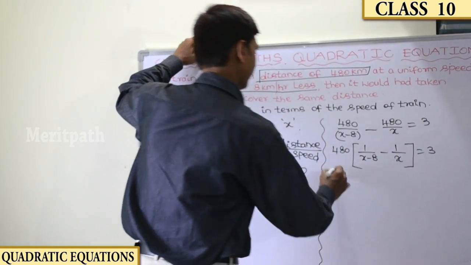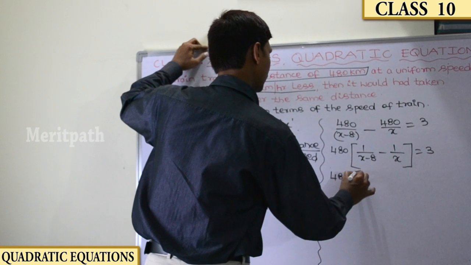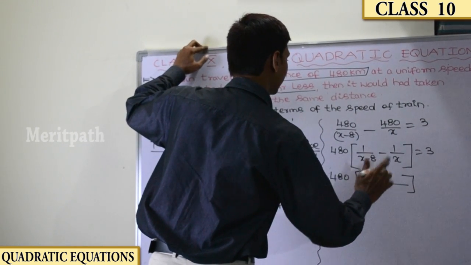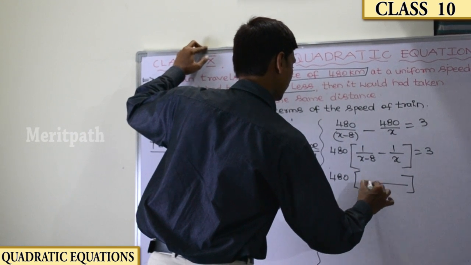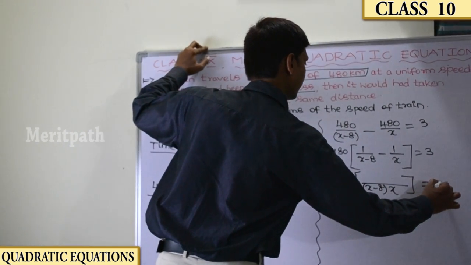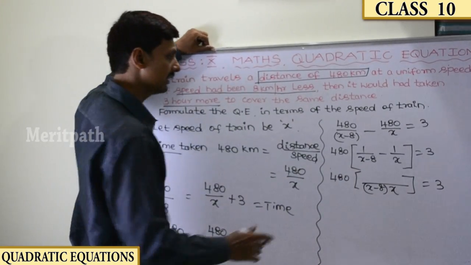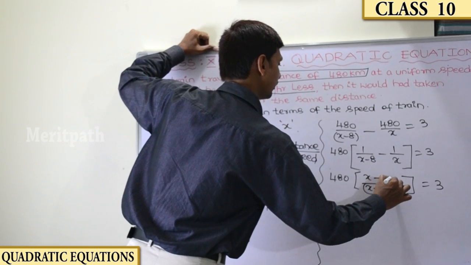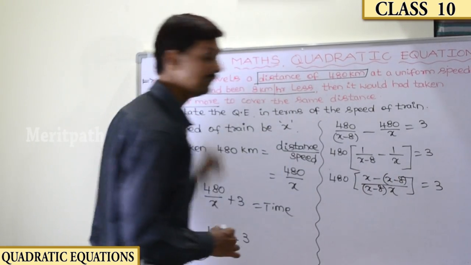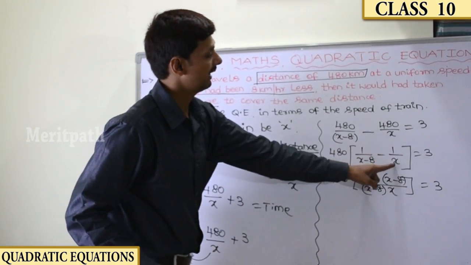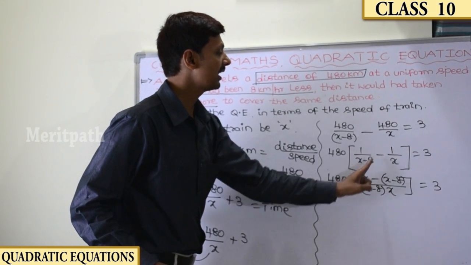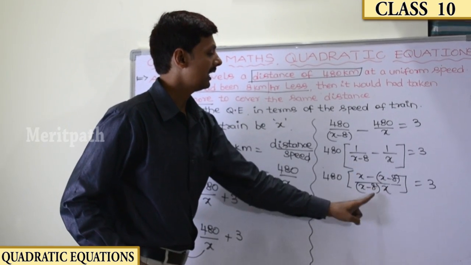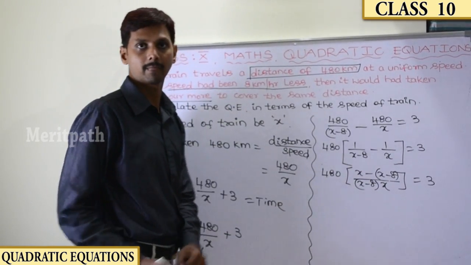So let us take this in the bracket. We'll take the LCM for this, x minus 8 into x. When we have taken the LCM, we'll get x into 1, x, minus 1 into x minus 8, that is x minus 8 in the bracket. The denominator is x minus 8 into x.